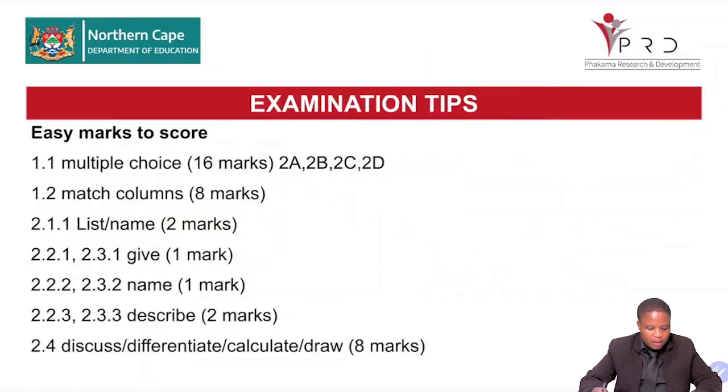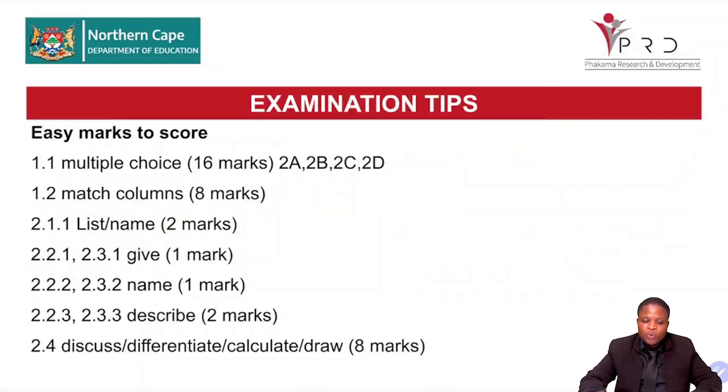Right, so some examination tips for easy marks to score on your paper. You can score easy marks on Section A, 1.1, 16 marks, multiple choice. You do not do guesswork. You need to eliminate wrong answers so that you are left with 2. Then you can find the most correct answer. At the end, you can just browse through and check if you are having 2A, 2B, 2C, 2D.